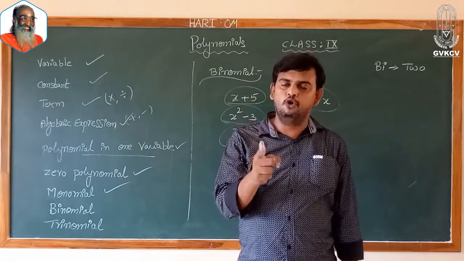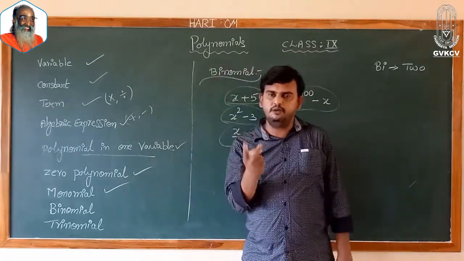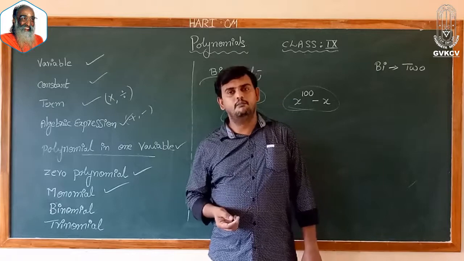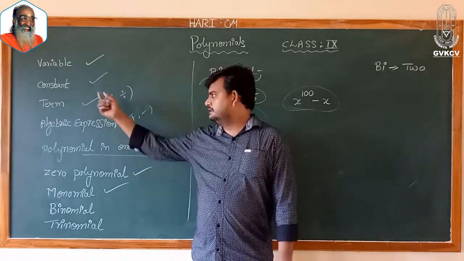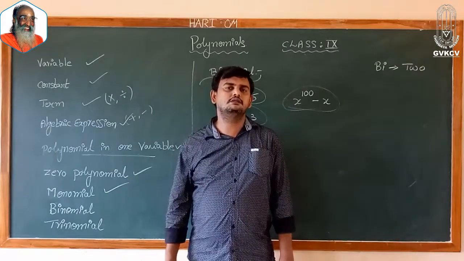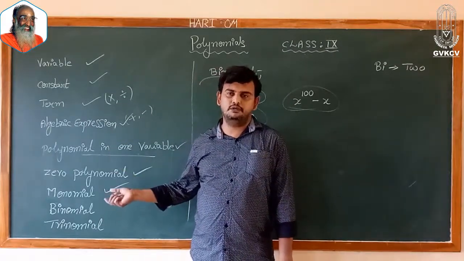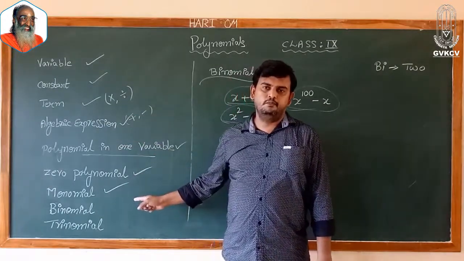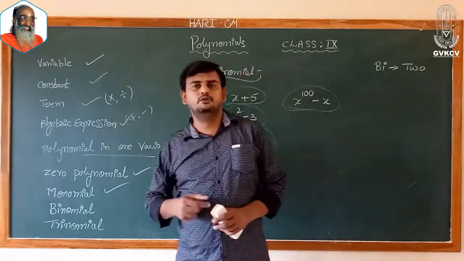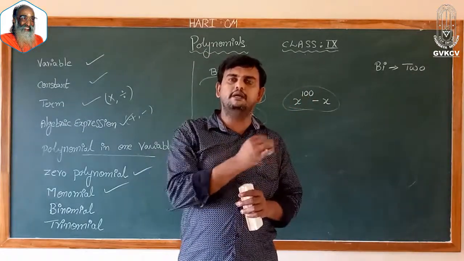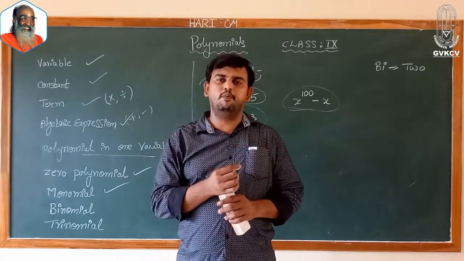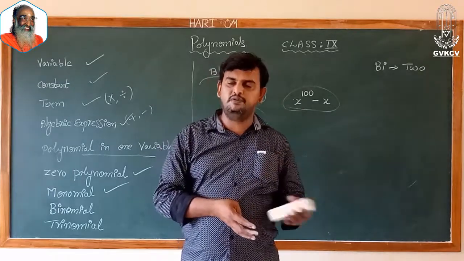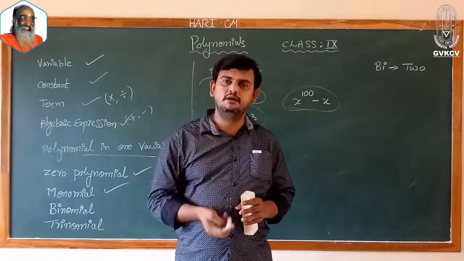A polynomial with one term is called monomial. A polynomial with 2 terms is called binomial. A polynomial with 3 terms is called trinomial. A polynomial with more than 3 terms is called multinomial. So these are the basic terminologies which we need to discuss in our polynomials chapter, and we will have an elaborate discussion with examples also. In our next class, we will discuss what is the degree of a term, what is the degree of a polynomial, based on degrees what are the types of polynomials we have, and zero of a polynomial. All those concepts we will discuss in our next class.